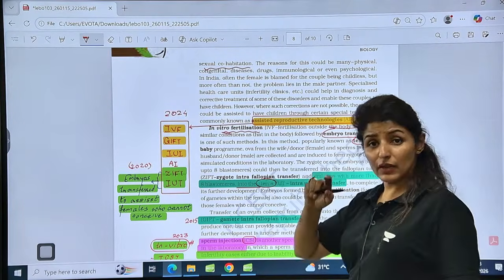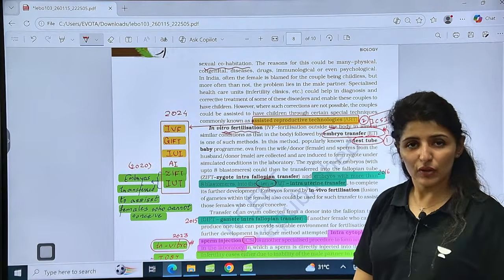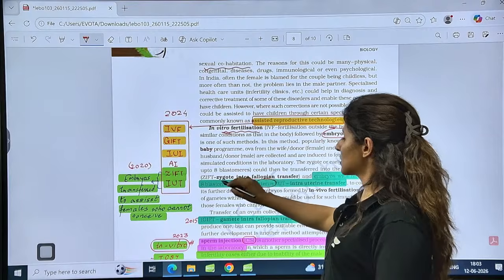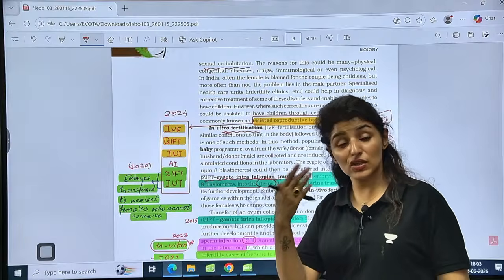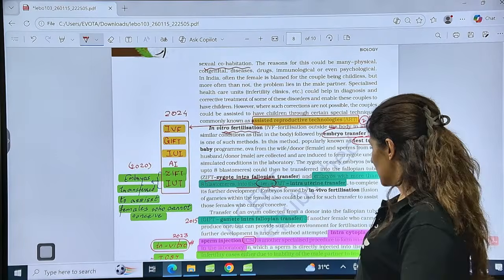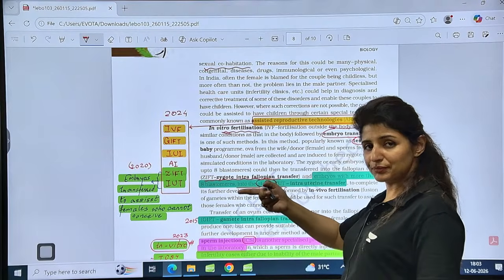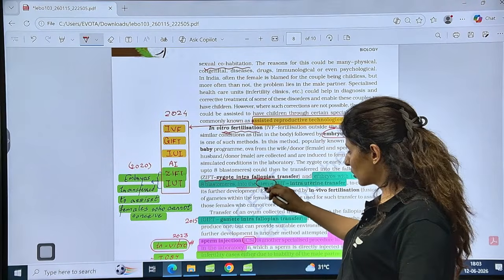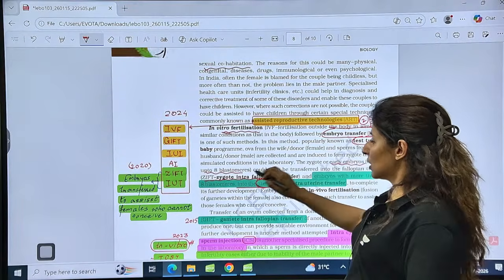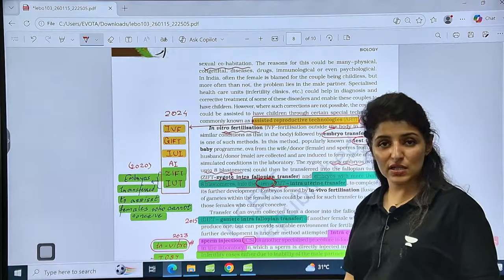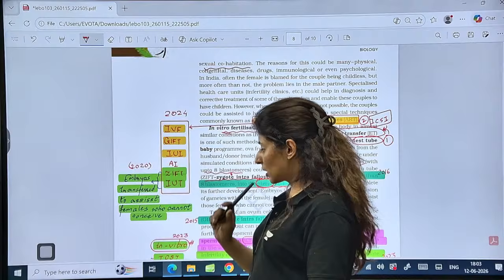Both these in vitro fertilization methods are followed by embryo transfer. Now the embryo transfer methods are of two types. One is ZIFT and another is IUT. It depends which stage you put back in the female body. Is it clear? If the embryo with more than 8 blastomere stage is transferred into the female body, it has to be kept in uterus. This is known as IUT. If it is less than or up to 8 blastomere stage, then it is kept in the fallopian tube, and this is known as ZIFT. Is that clear? So embryos are transferred to assist the females who cannot conceive.